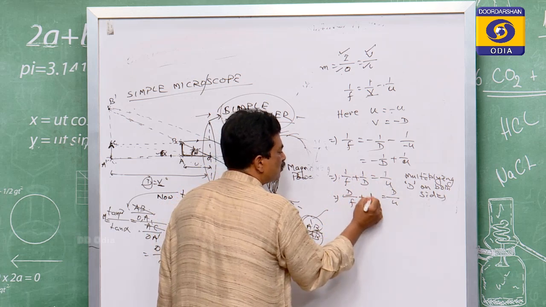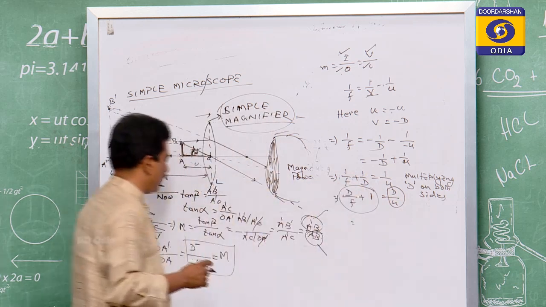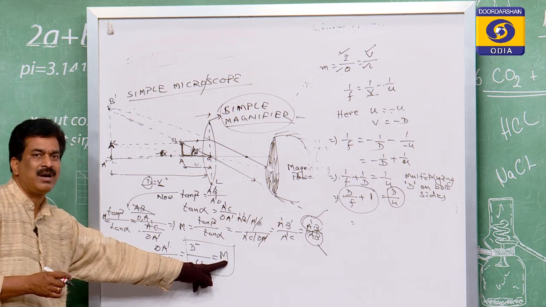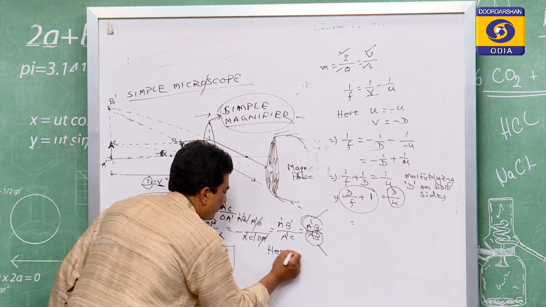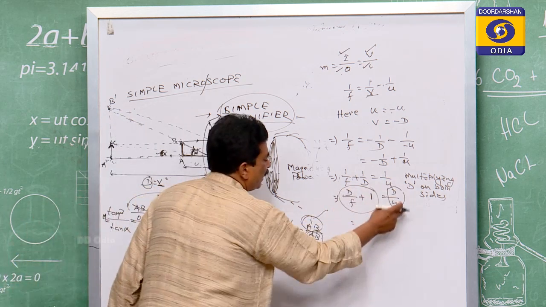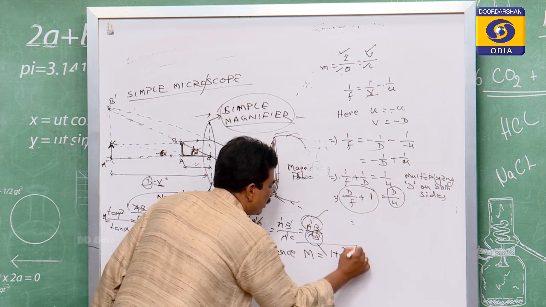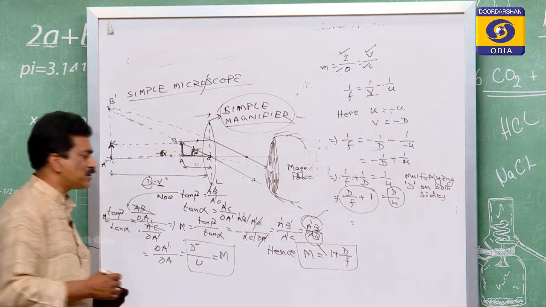D by D is equal to 1, so D by u is equal to 1 plus D by f. As we have seen that this D by u is nothing but the magnification. So hence m will be D by u, but D by u is equal to 1 plus D by f. So the magnification of the simple microscope is 1 plus D by f.